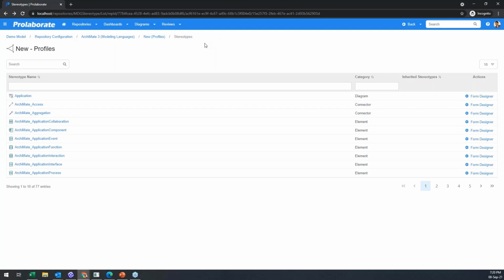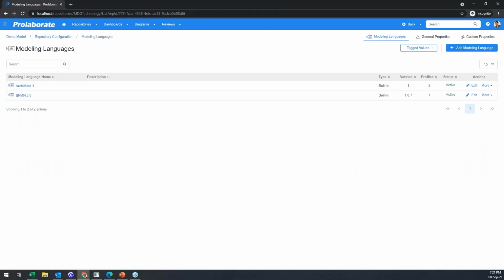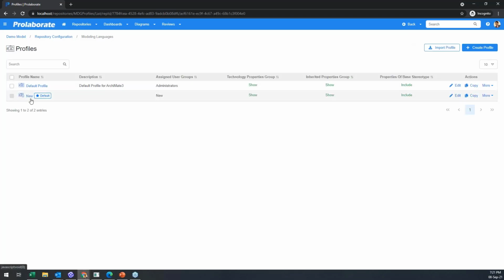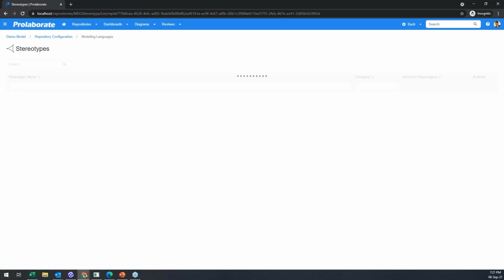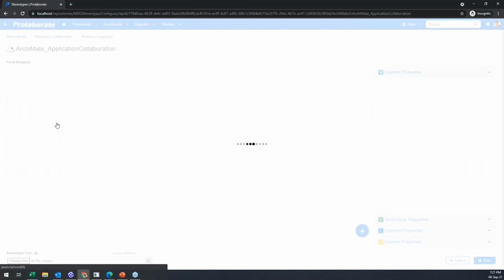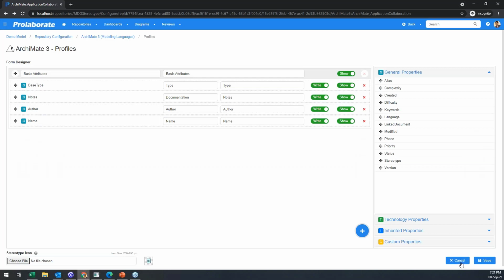If you have done something once, you don't have to redo it over and over. And many EA experts who have been working with MDGs for a long time can see what has changed here. What was a multi-click UX, I'm now just clicking around very quickly to configure something.